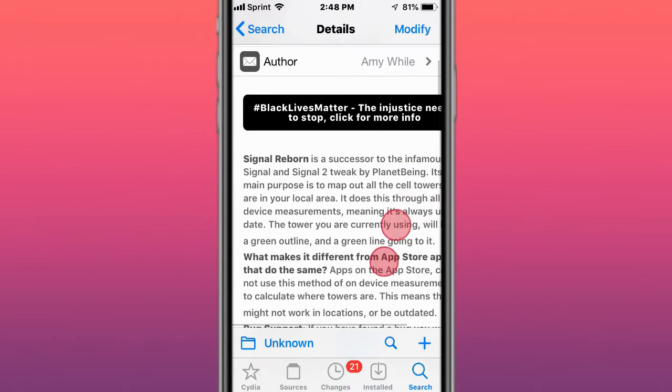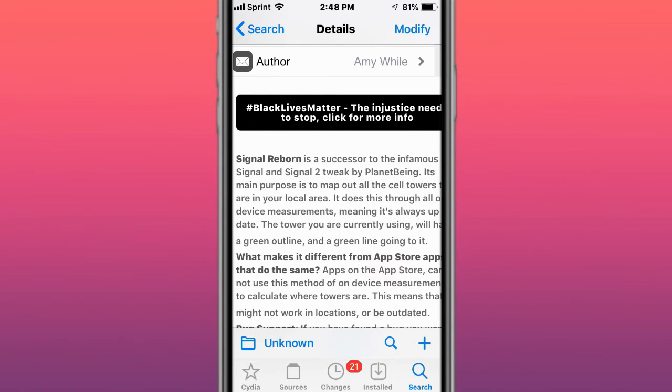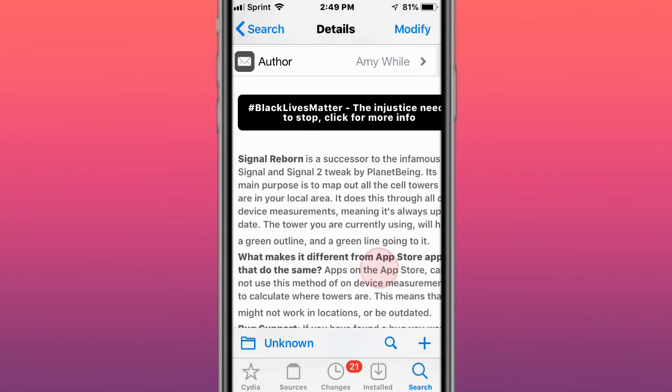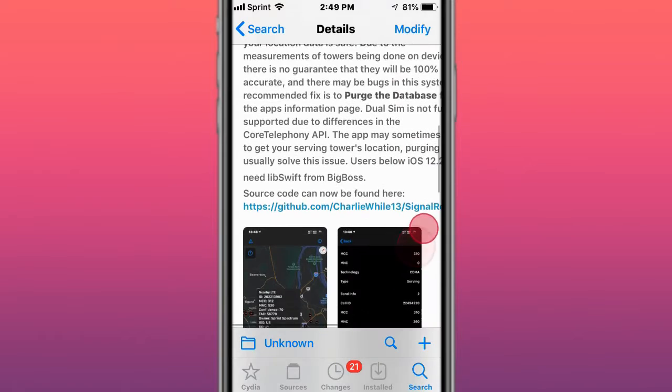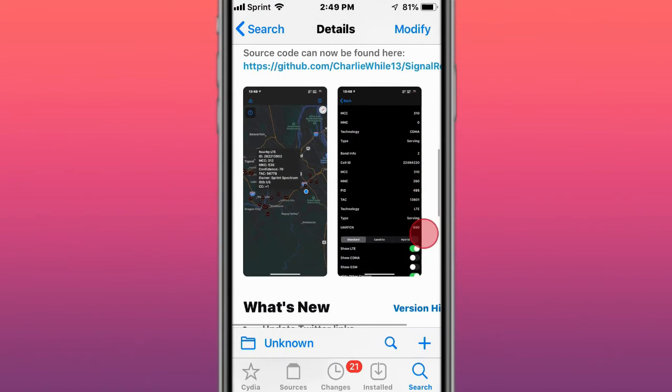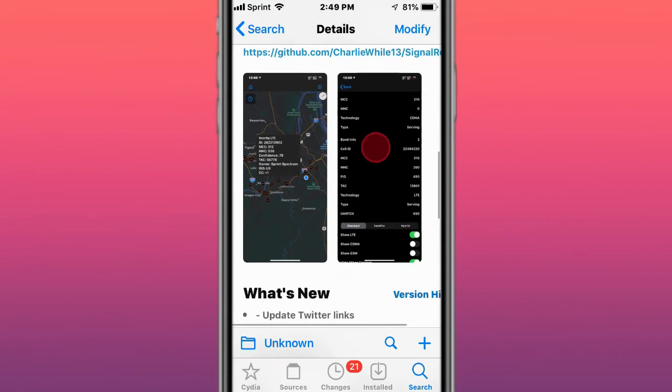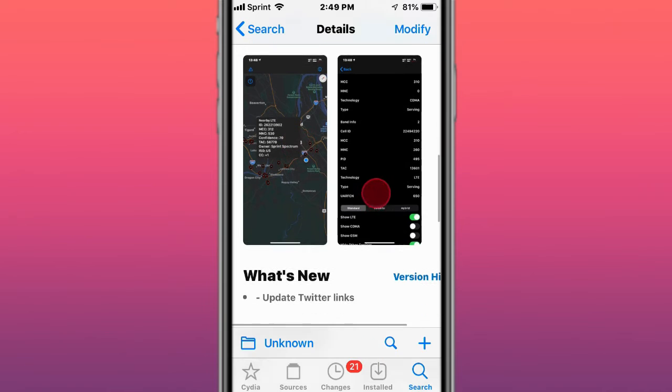This is called Signal Reborn, successor of the infamous Signal and Signal 2 by Plan B. It maps out all the cell towers in your local area. So what's the point of this? I don't really know, but it just gives you cool information and it tells you how far your cellular tower is away.